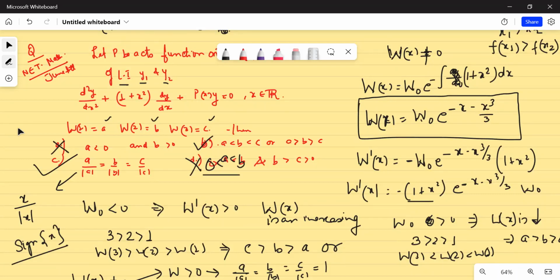These are very basic properties of the Wronskian function. If you remember them, it's good and fine. If you don't remember them, again I'm reiterating, for a physics person: if you know Abel's formula, and you know the linearly independent and dependent solutions and the Wronskian for them, that is, the Wronskian would be 0 for linearly dependent solutions and non-zero for linearly independent solutions, and if you know how to find the Wronskian at any unknown point given a known point, then I think you will be able to do everything.